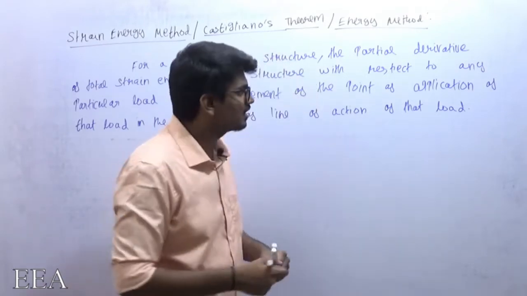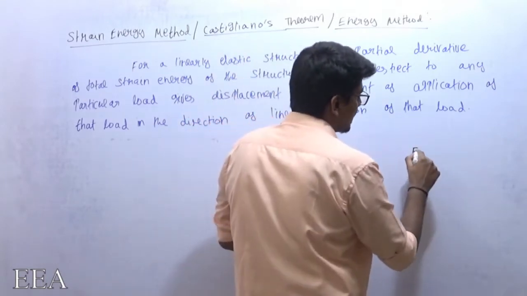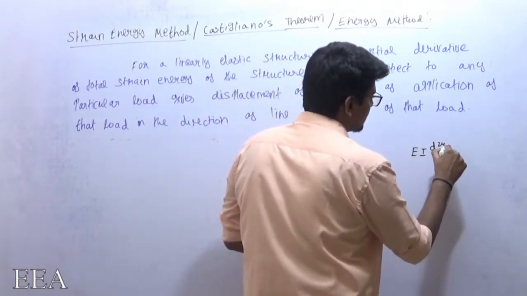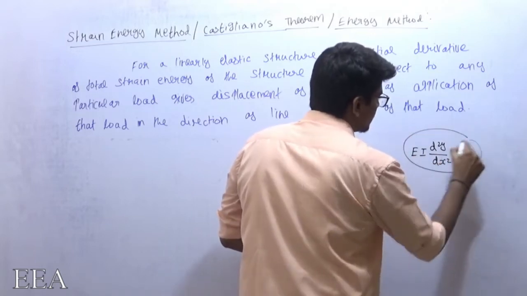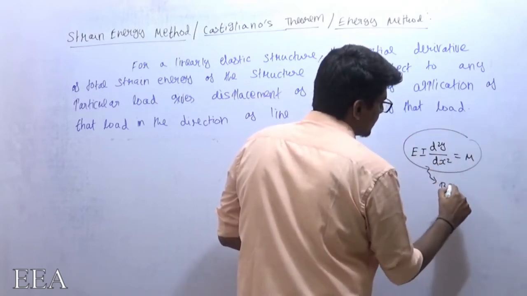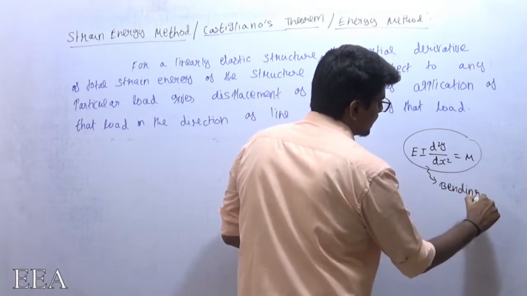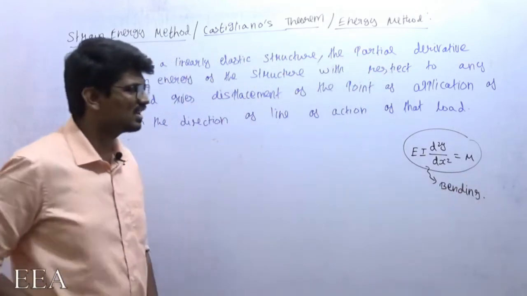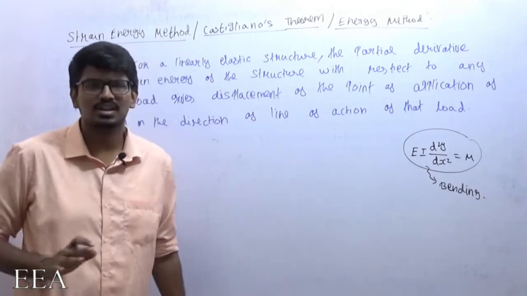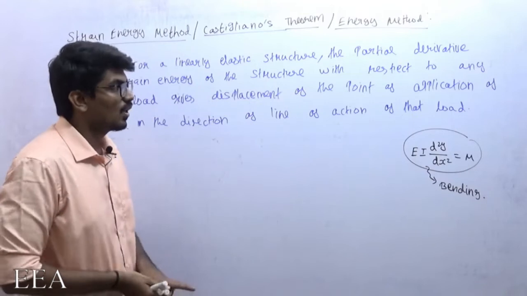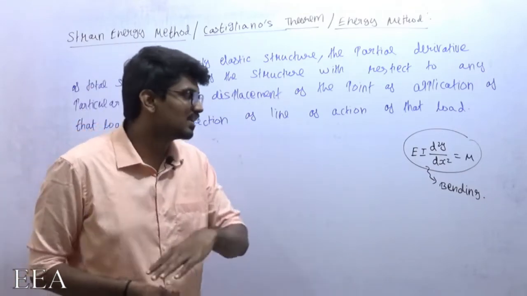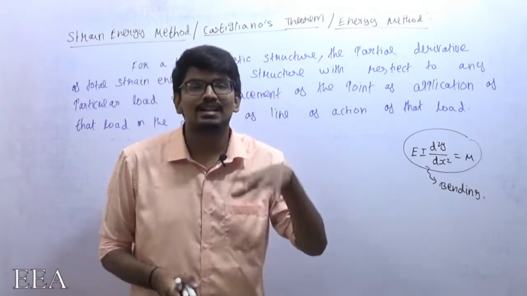The double integration method is derived by using this simple formula, and this simple formula is specific for bending. We got this formula from the bending equation only, right? So this formula is specific for bending, so I cannot use the double integration method for an axial loading case.